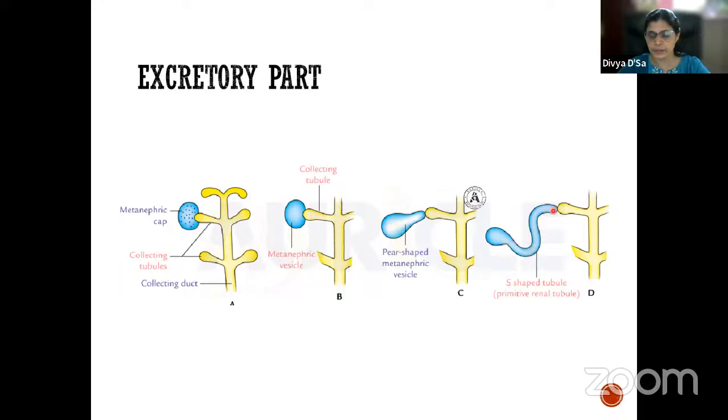The proximal end will be narrow, in relation to the collecting duct, whereas the distal portion will be dilated.